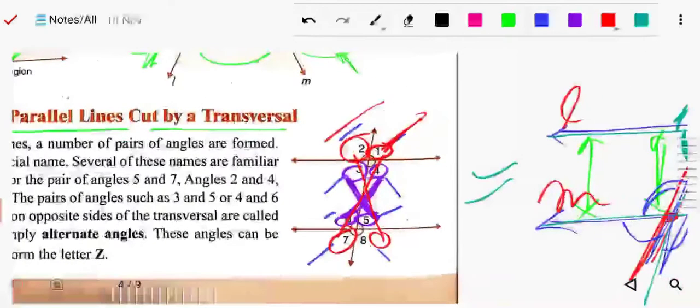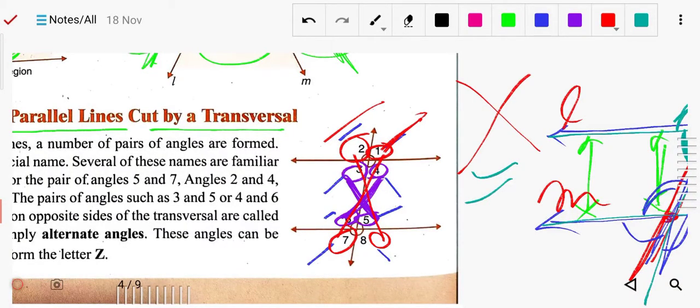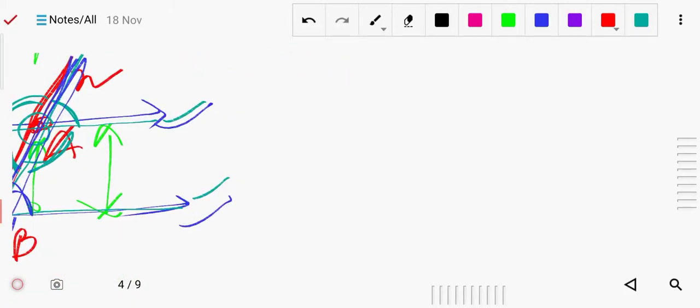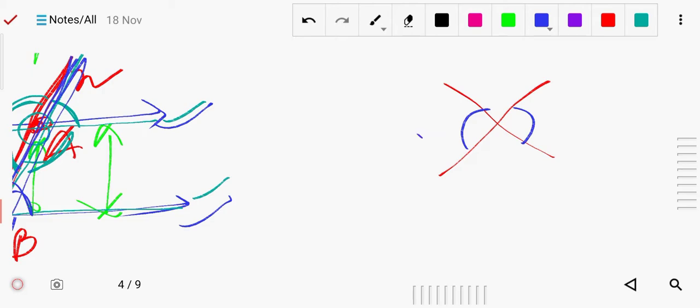Alternate means opposite, one is here and the other is there. Don't confuse this with what we studied in the previous exercises, the vertical opposite angles. Vertical opposite means this angle is equal to this angle, and this angle is equal to this angle.